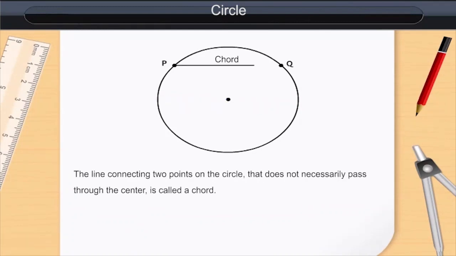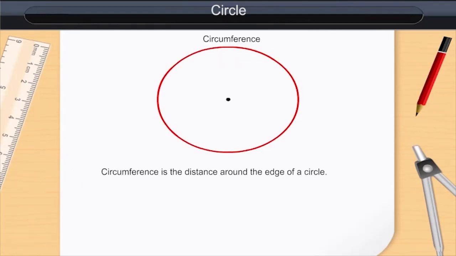The line connecting 2 points on the circle that does not necessarily pass through the center is called a chord. Circumference is the distance around the edge of a circle.